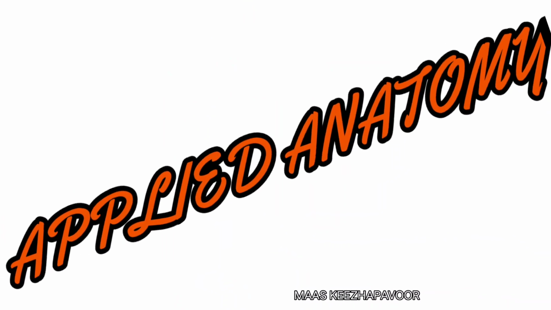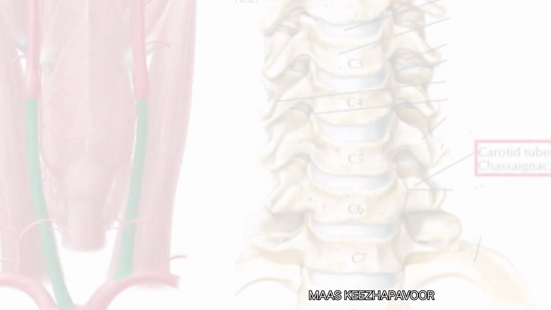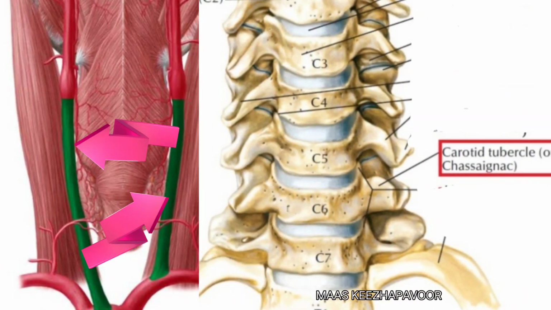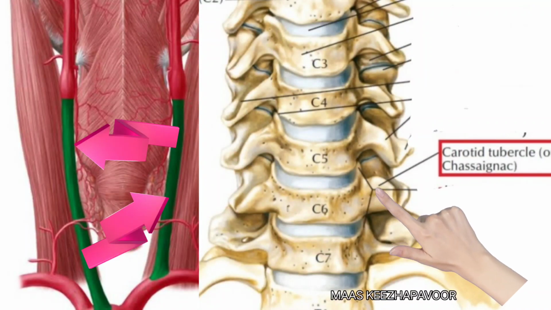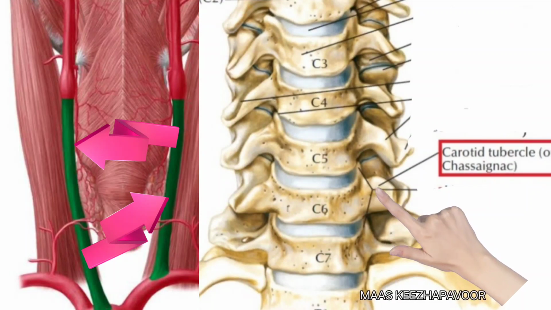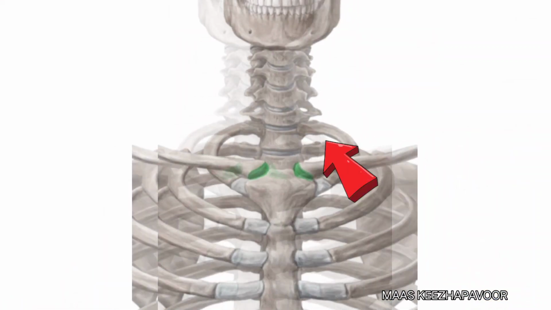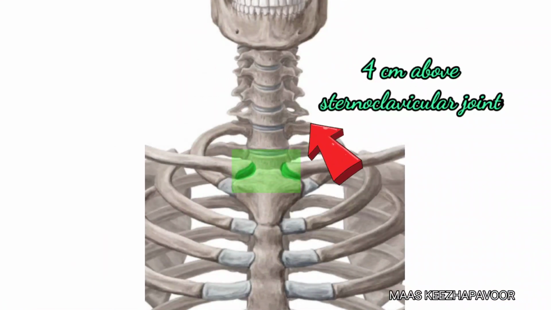Shall we discuss the applied aspects of carotid triangle? Compression of common carotid artery can be done against the anterior tubercle of 6th cervical vertebra to arrest bleeding. This tubercle is otherwise called as Keezhapavoor's tubercle. It lies 4 cm above the sternoclavicular joint.